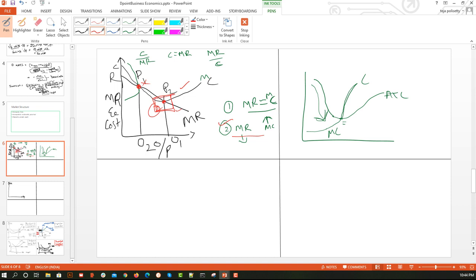Now we are going to see the interpretation behind it. If after this point I continue to manufacture, my marginal cost is going to increase and my marginal revenue is going to decrease. That means the organization will face a loss after this point. But before this point, if they continue to manufacture, marginal cost is still less than marginal revenue. So at point P1, the organization is still getting profit. I hope that makes sense. You can see that before the point of intersection, marginal cost is less and marginal revenue is high.